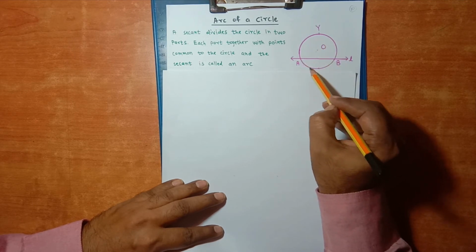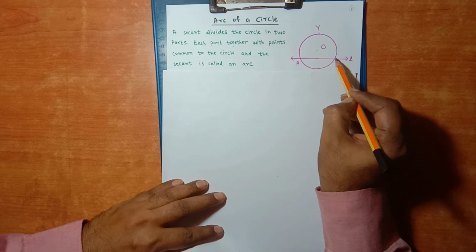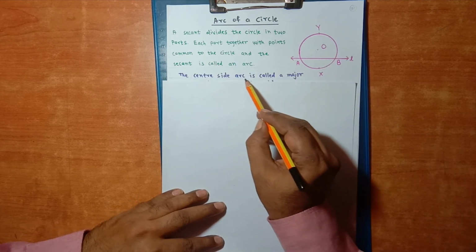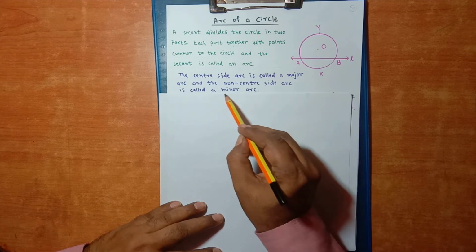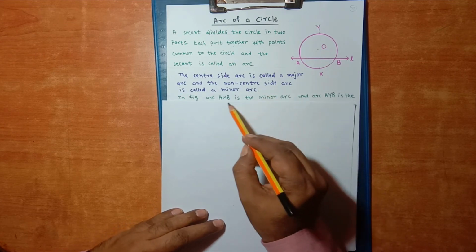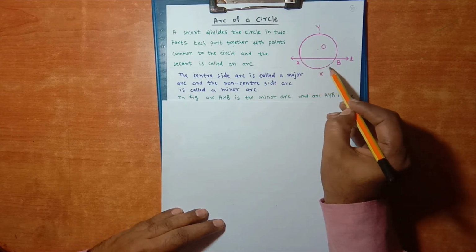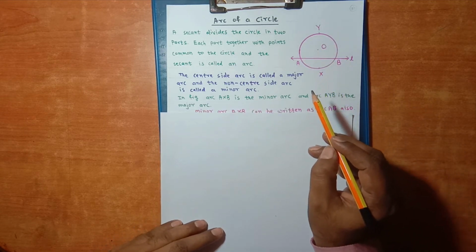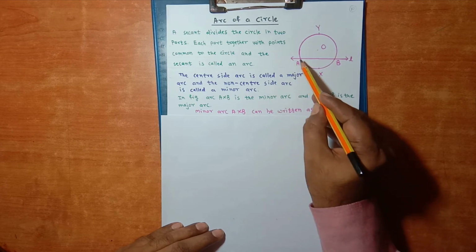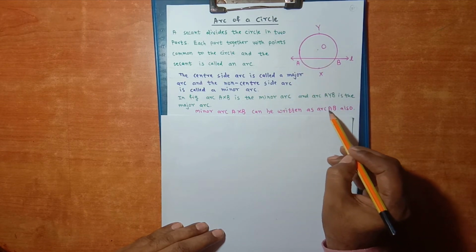These are the two parts made by the secant. The center side arc is called the major arc and the non-center side arc is called the minor arc. In the figure, arc AXB is the minor arc and arc AYB is the major arc. Minor arc AXB can be written as arc AB also.